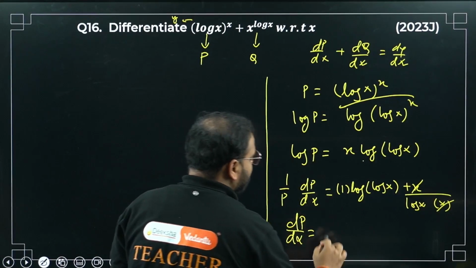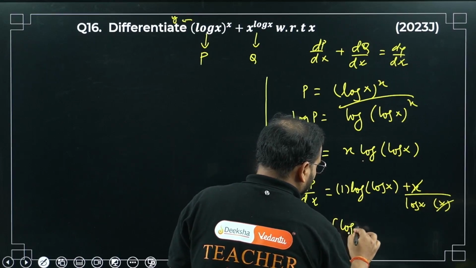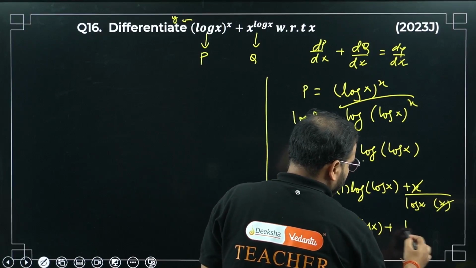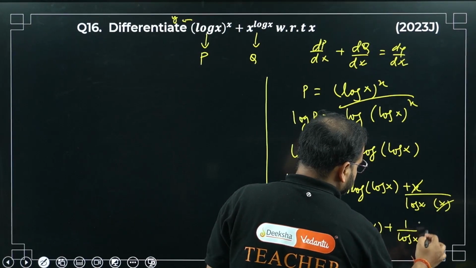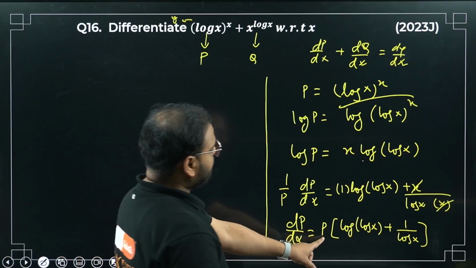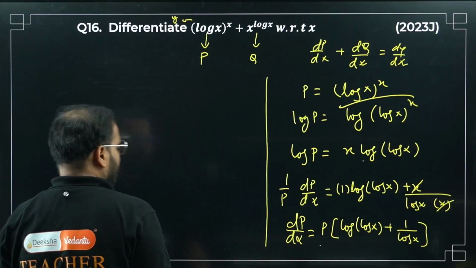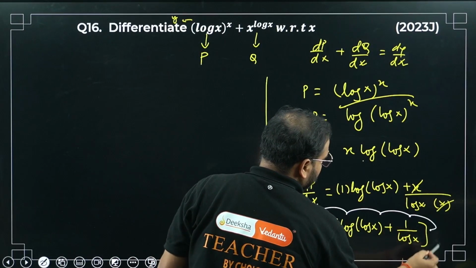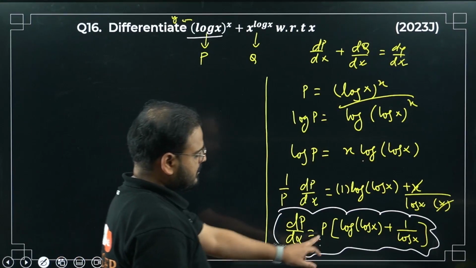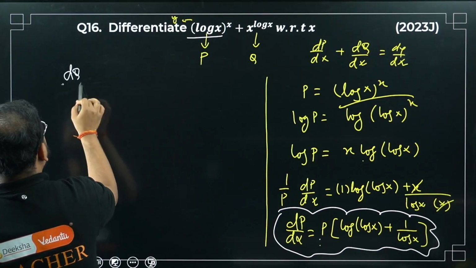I'll take this p on the side. So p times of what I'm getting? Log of log x plus 1 by log x. This is dp by dx. Put the value of p over here as log x to the power x. So first one is done. I'm not going to do that; you can do it from your side also. Put the value of p. Now last step, do for dq by dx.